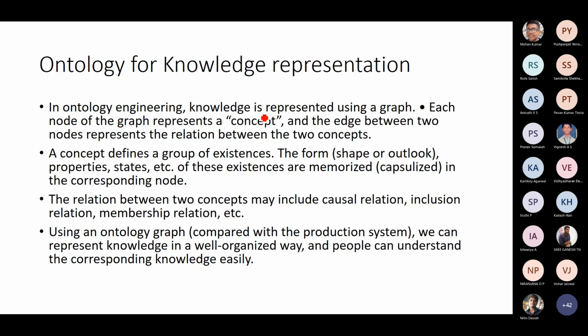Knowledge is represented using a graph, and each node of the graph is a concept, and the edge between two nodes represents the relation between the concepts. Now, the nodes can also be entities, and the edge could again be the relationship between the entities. You already know the ER diagram, the entity relationship diagram, right? So it is just kind of that, to be very crude. You already know ER diagrams, you have been working on databases.